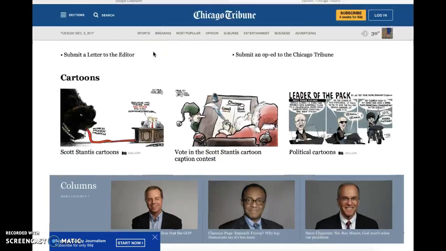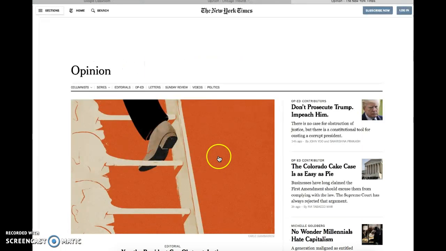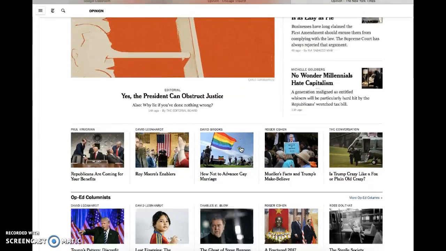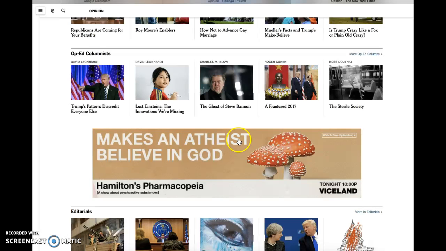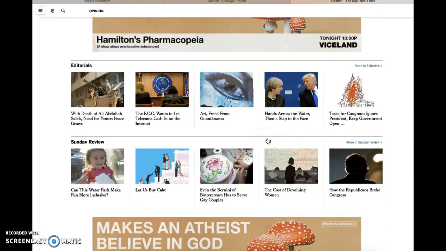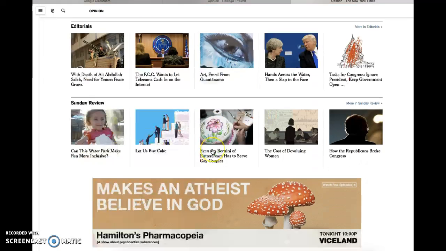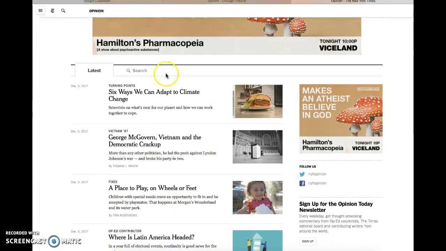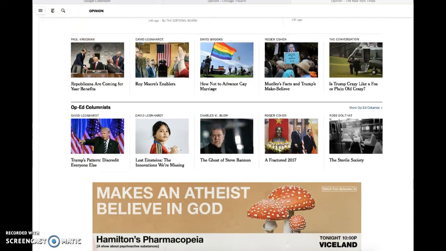So what you're going to do is just scroll through any of the three of these different sites. If there's another place where you read a lot of opinion editorials, you can go there and read those too. But like I said, I like these because they're reputable and they're well known, and you can choose something that you find interesting or something maybe that you agree with or disagree with, and just stretch yourself a little bit with your reading.